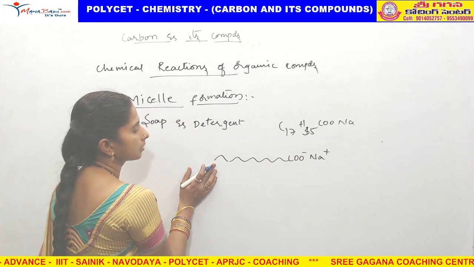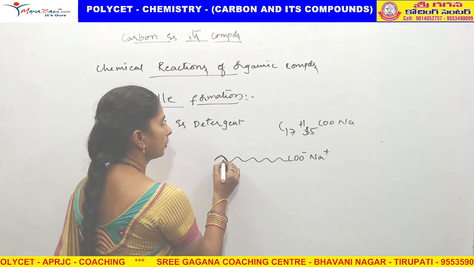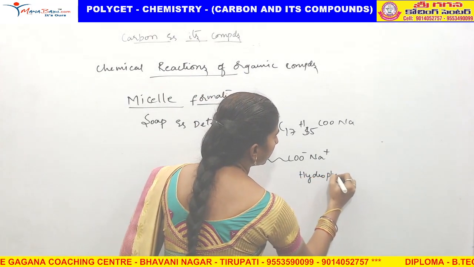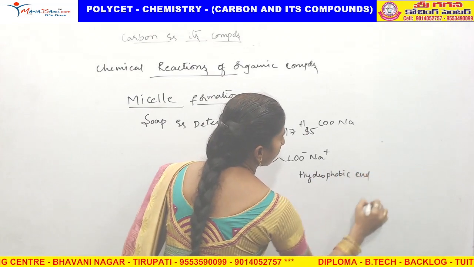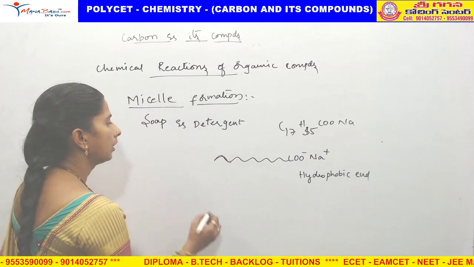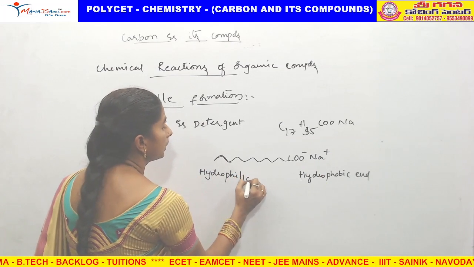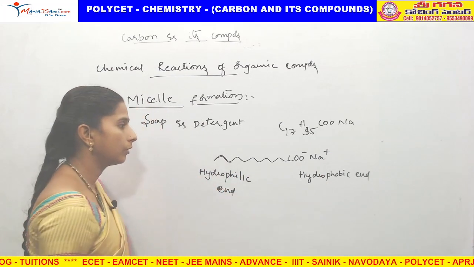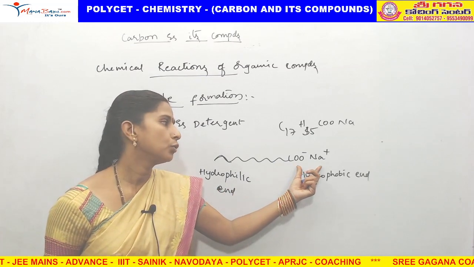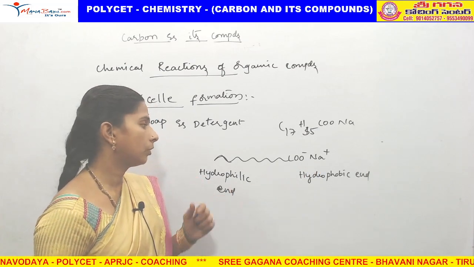This end is called the carbon end. This end is hydrophobic end. This end is called the hydrophilic end, because ions are there. What is the meaning of hydrophobic? This end does not mix with water readily, and this end can mix with water readily.